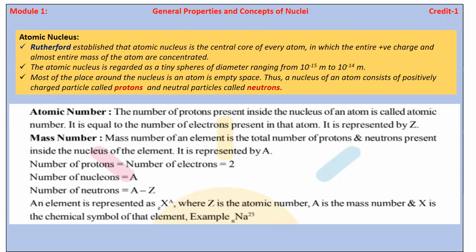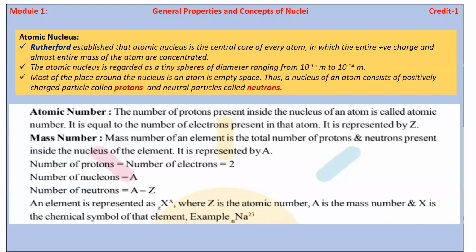Neutron does not have any charge. Neutron is electrically neutral; it has neither positive nor negative charge. So the charged particles above the nucleus are the electrons. The nucleus of the atom consists of positively charged protons and neutral particles, the neutrons.